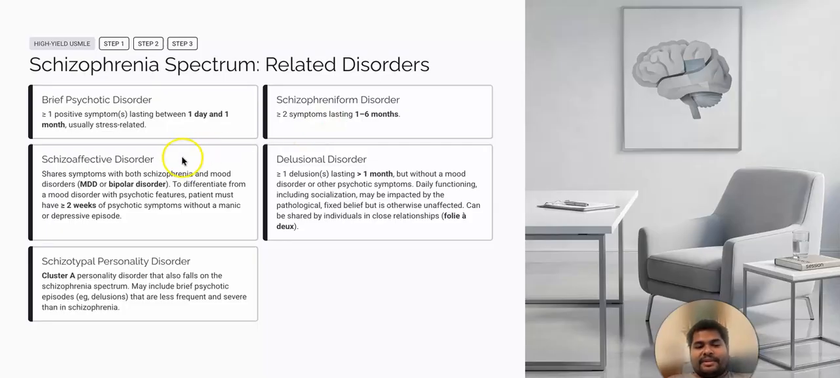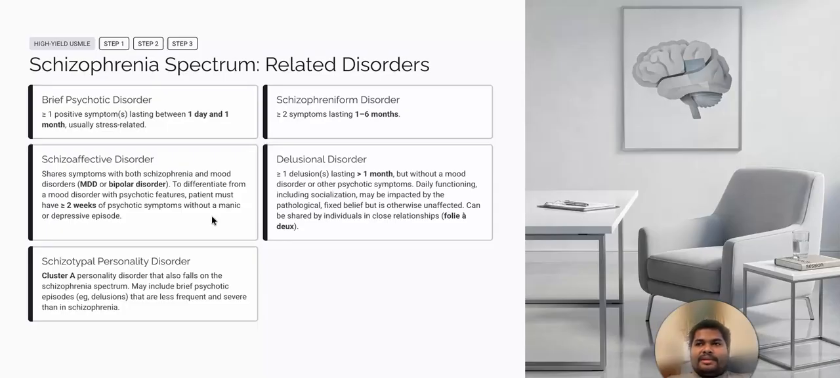Next is schizoaffective disorder. In schizoaffective disorder, the person shares symptoms with both schizophrenia and mood disorder. To differentiate from the mood disorder with psychotic features, the patient must have greater than 2 weeks of psychotic symptoms without a manic or depressive episode. So when we say schizoaffective disorder, the person has schizophrenia as well as a mood disorder, be it major depressive disorder or bipolar disorder, but he has both of them.